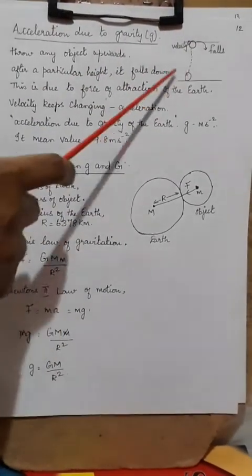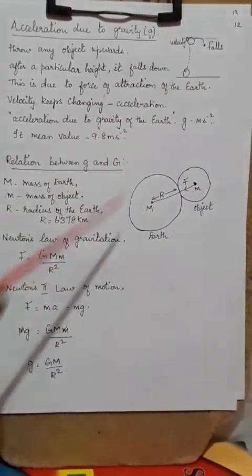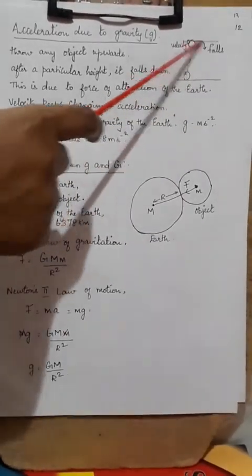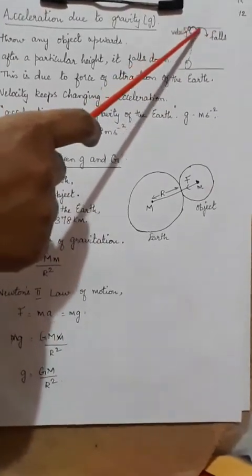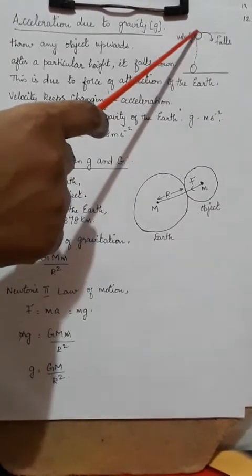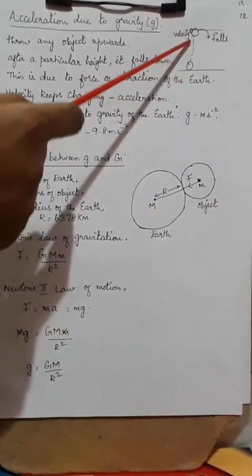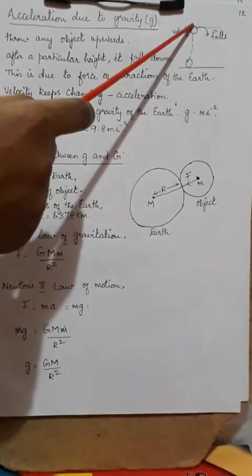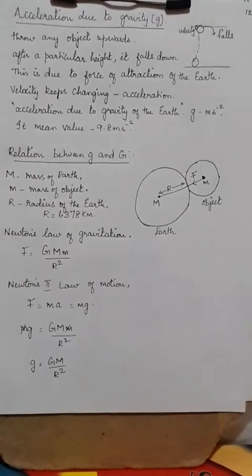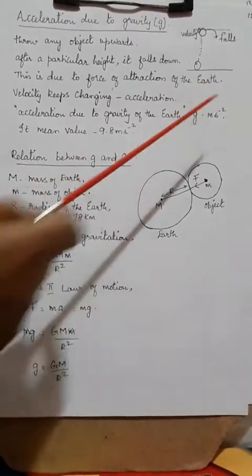Like that, when you give a velocity to any particle on the earth, it reaches a maximum height, where the velocity becomes equal to 0. After that it starts falling down because there is gravity, that is, it is pulled towards the earth. Correct? So that is what you all would have come across.